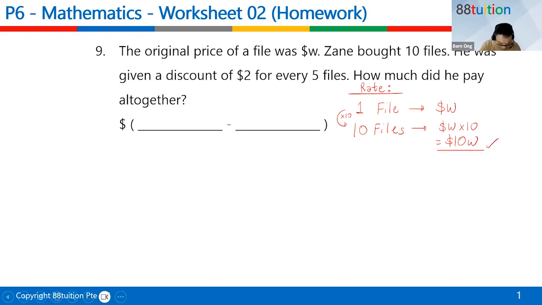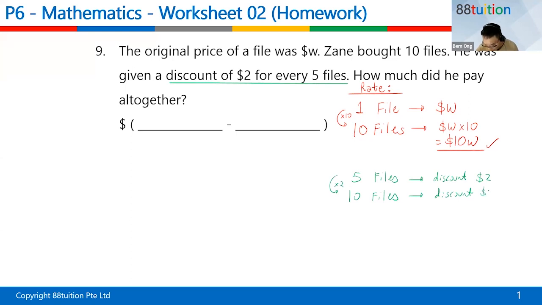But what is happening? Got discount. Singaporeans, we love discount. He was given a discount of $2 for every 5 files. So 5 files, there's a discount of $2, meaning cheaper by $2. But he bought 10 files. So this is another rate, children. The discount of 5, how to get to 10, times 2. Down here also times 2. So he got a discount of $4. Is that okay, children? How much did he pay altogether?